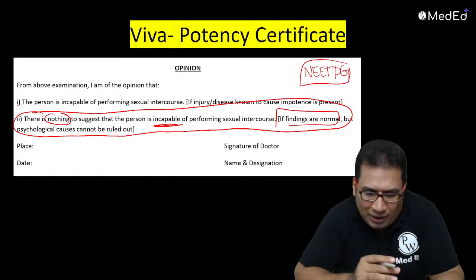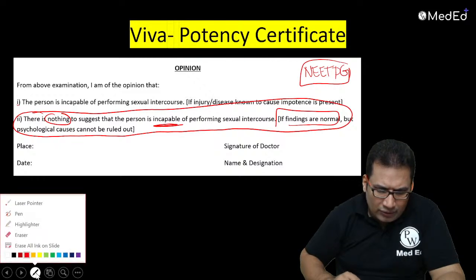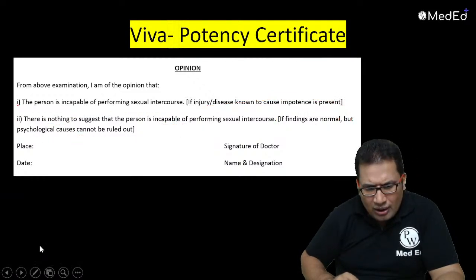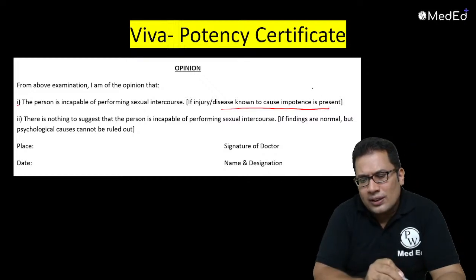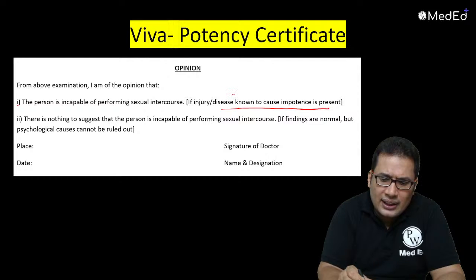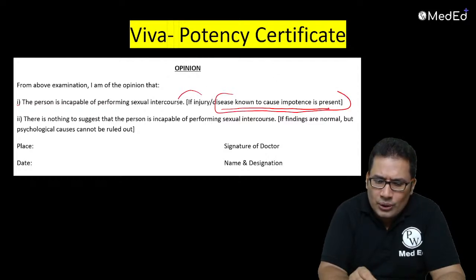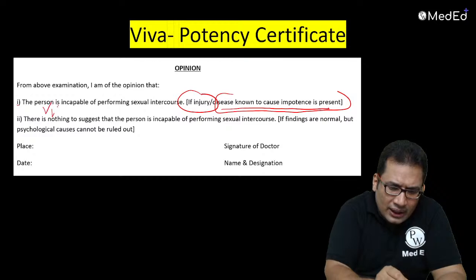Or sometimes, if any relevant injury is there, or some disease known to cause impotence is there, there are many causes which can cause impotence, then you can write that the person is incapable of performing sexual intercourse.